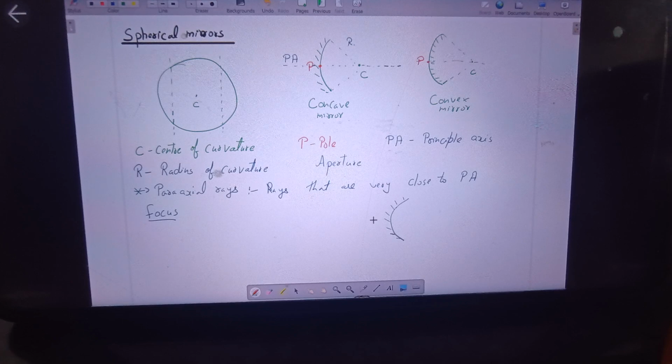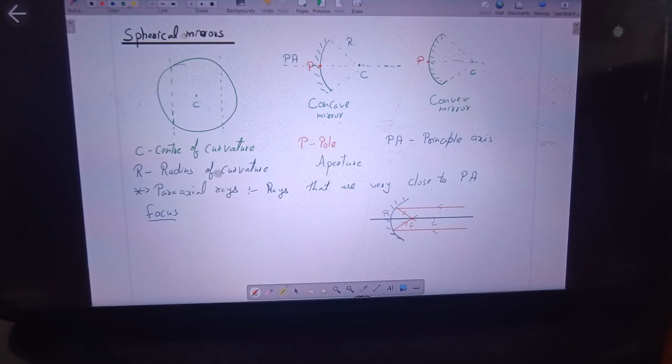When rays which are parallel to the principal axis fall on the mirror surface, they experience reflection. They converge in the case of a concave mirror and meet at a point on the principal axis, and this point is referred to as focus.